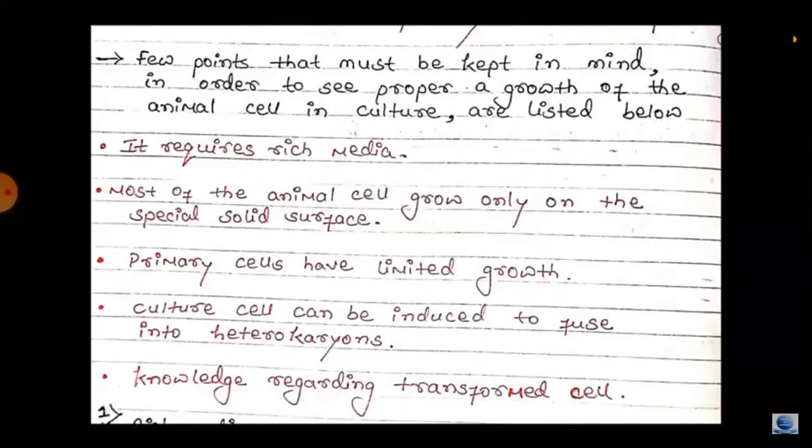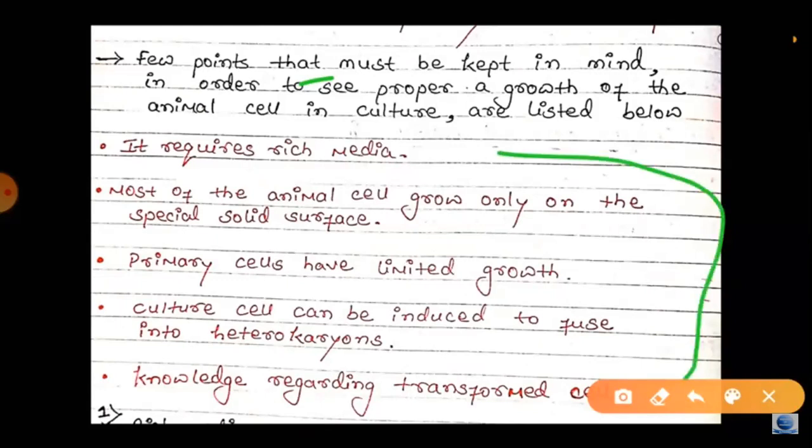For animal cell growth in the culture, they require rich media having a number of nutrients in that media. Also, most animal cells grow only on a special solid surface, so they need the special solid surface. Second, most of the primary cells have limited growth, so we need to use other cells, that is the secondary cells or the cell line.